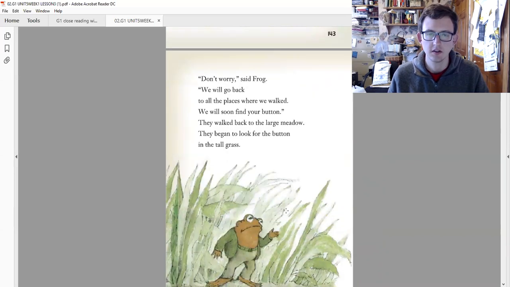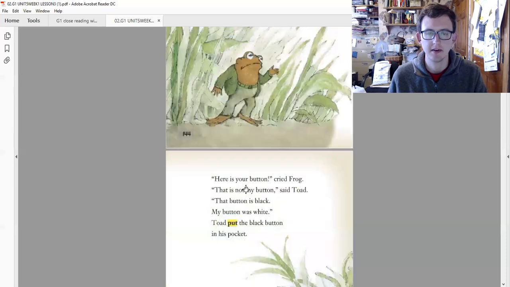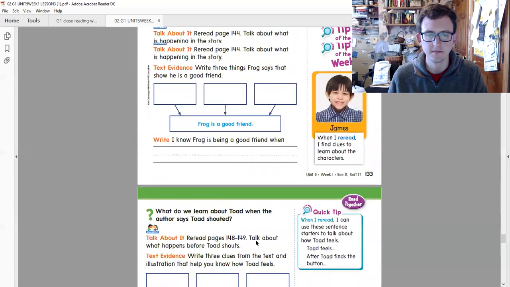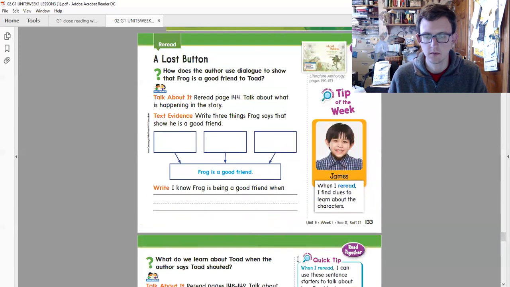Okay, so how can we tell that Frog is a good friend? He said, don't worry. He said, we will go back. And he told Toad that they will help find the button, right? So let's put the text into the boxes.